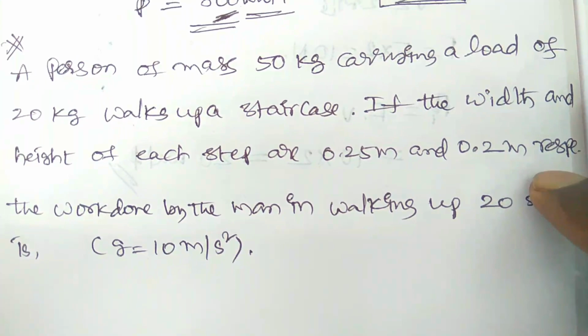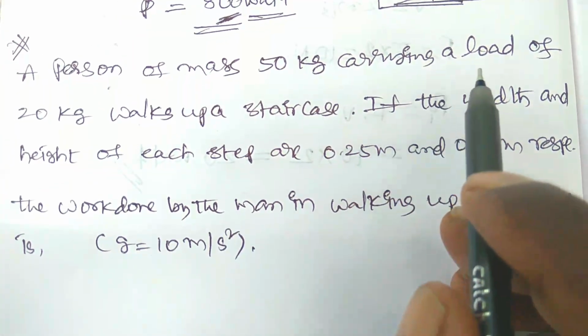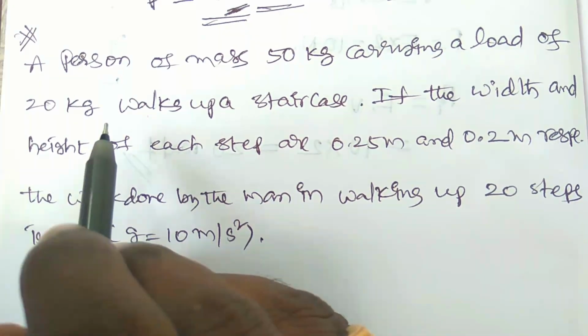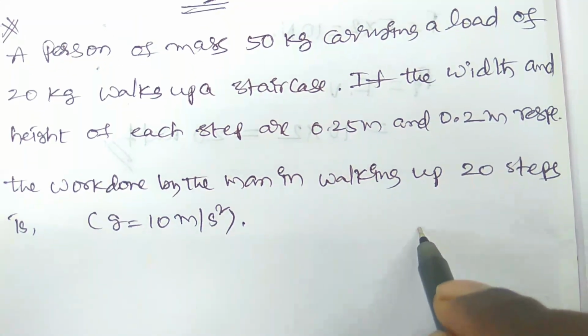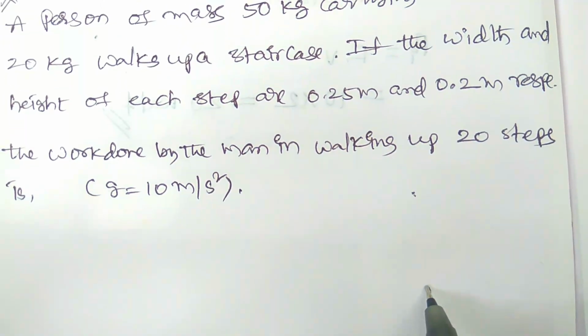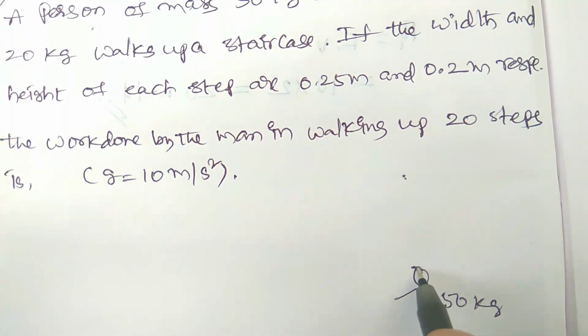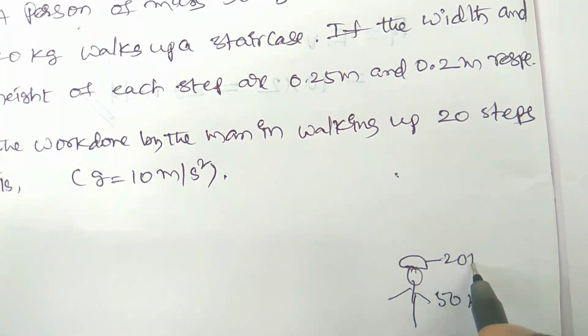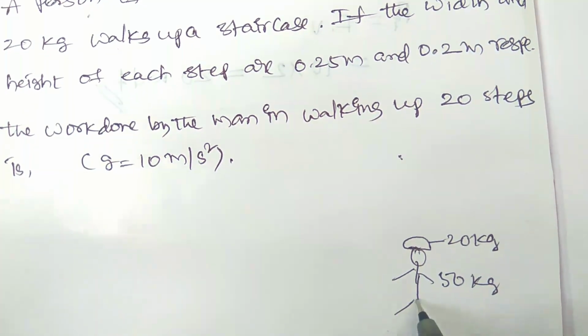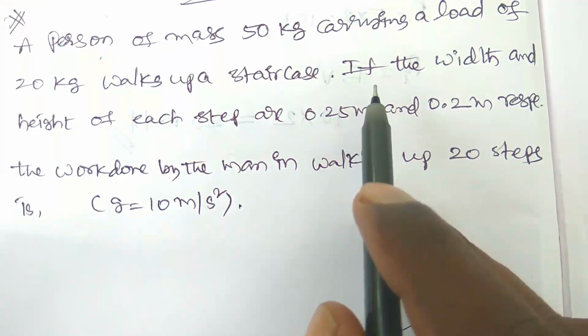Okay, here there is a next question. A person of mass 50 kg carrying a load of 20 kg on his head walks up a staircase.